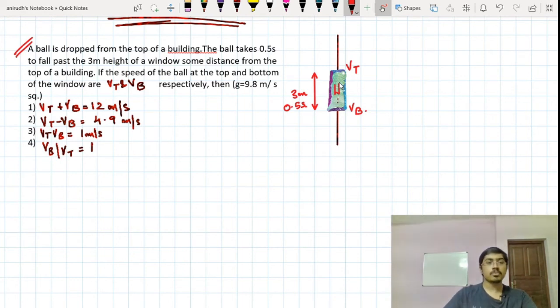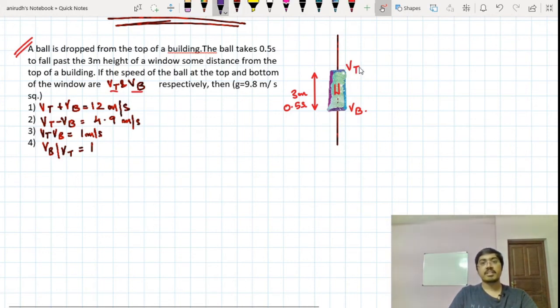Then they are asking you to conclude from these particular options. So from the options I understand that we are supposed to find the values of Vt and Vb. So let's make two equations and solve them, because there are two variables here, Vt and Vb. The first thing I would like to do is, see, here it is Vt and it covers a distance of 3 meters, and the new velocity is Vb.